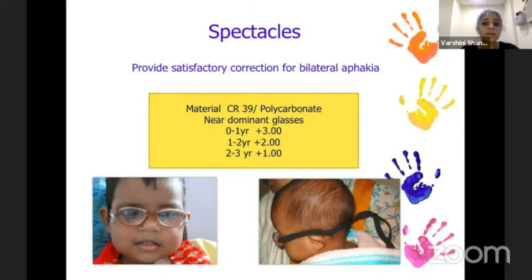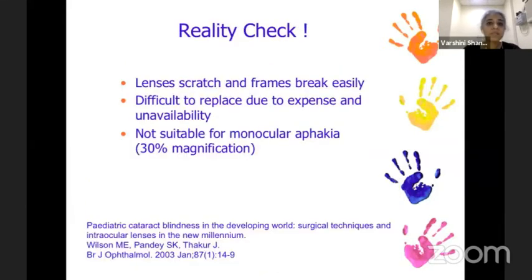We need to remember that unlike adult aphakics, we can't get a subjective refraction. So we need to give near-dominant glasses in infants less than 3 years of age, with a near addition, so that their world, which is basically about 1 to 2 feet, they can see clearly. This is an addition to the actual manifest refraction.